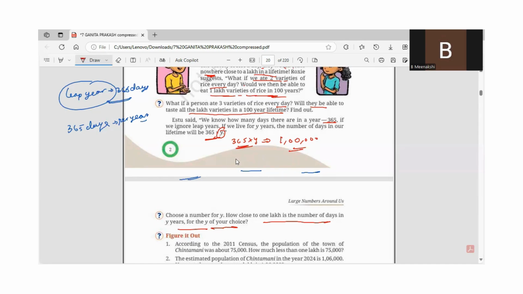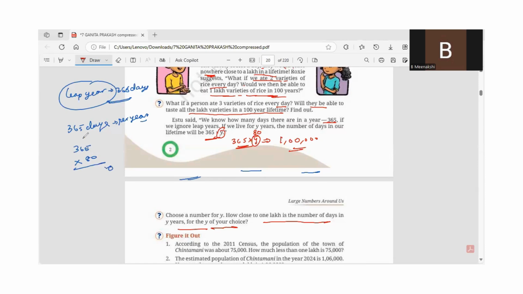Okay, let us try. Supposing you consider around 80. Let us see, 365 into 80. You put the 0 as it is. 8 5s are 40, 8 6s are 48 plus 4, 8 3s are 24 plus 5, 29. So you cannot reach.